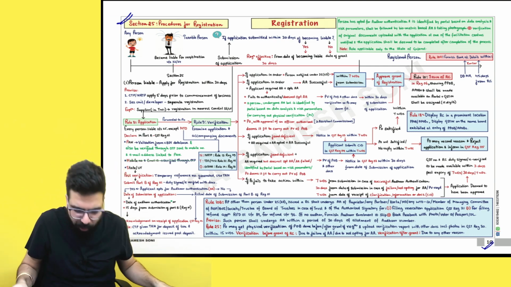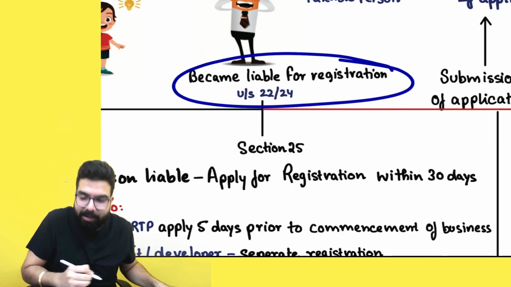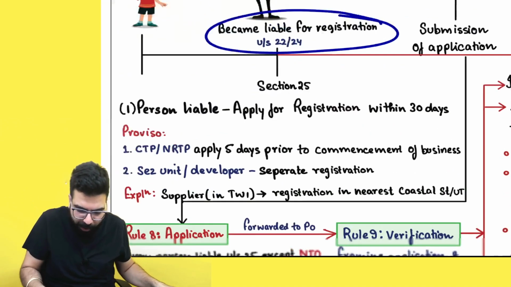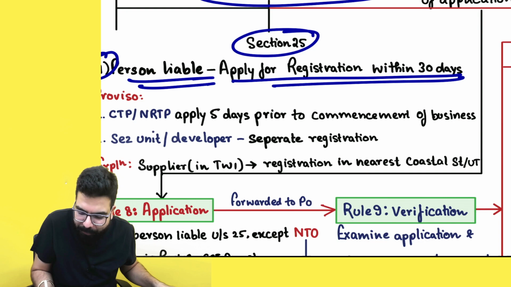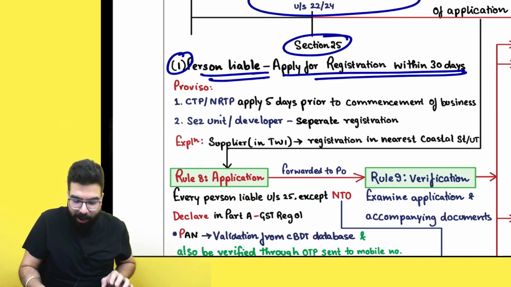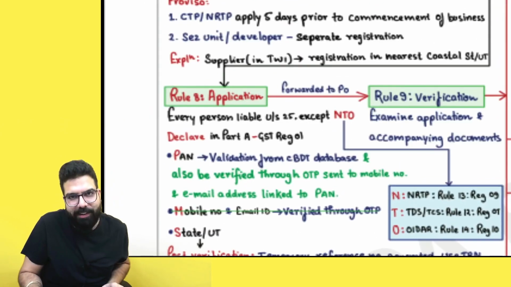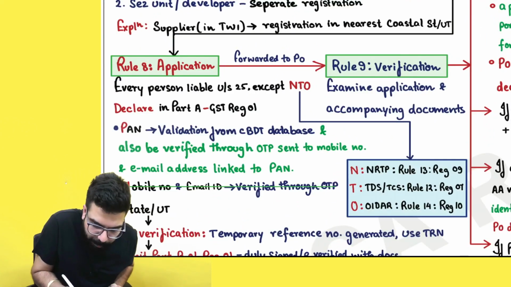Section number 25 used to go ahead and say, whenever a person becomes liable under section number 22 or 24, sir, section number 25(1) used to go ahead and say, person is liable, he should apply for registration within 30 days. Now, whenever a person is going ahead and applying for registration within 30 days, there used to come rule number 8 and rule number 9.